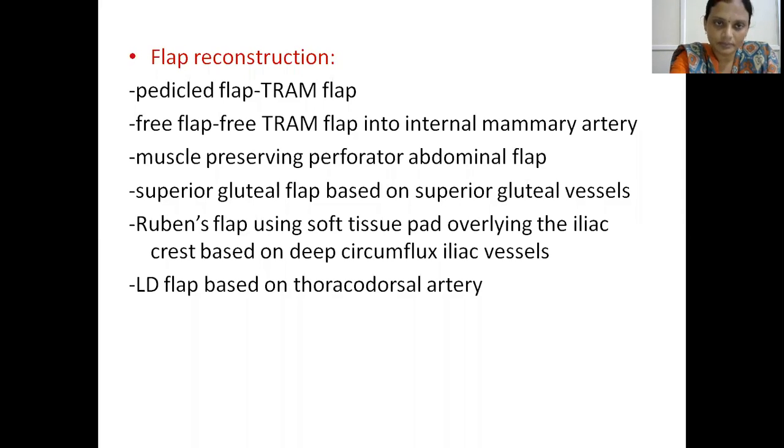So, free TRAM flap, pedicle TRAM flap, superior gluteal flap based on superior gluteal vessels, Rubens flap based on deep circumflex iliac vessels, latissimus dorsi flap based on thoracodorsal artery.